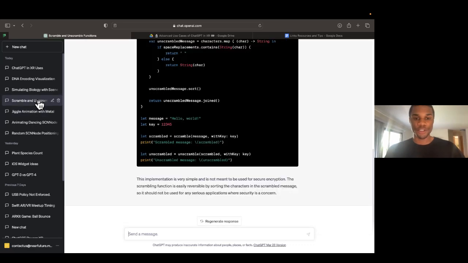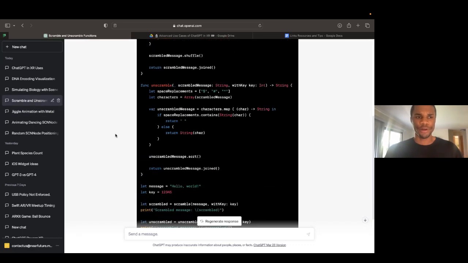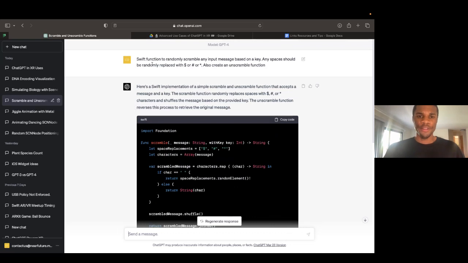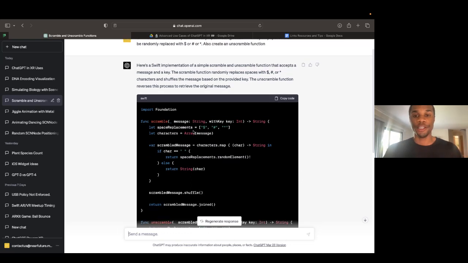We don't have too much time, so again, I'll just kind of go through a few more examples here. In this example, we said Swift function to randomly scramble any input message based on a key. Any spaces should be randomly replaced with a $ sign, a number sign, or a star. Also create an unscramble function. So this is the example we talked about. I have a secret message. My secret message says hello world, and I want my message to be scrambled up so that no one else can read that secret message unless I give them the password. And that's exactly what ChatGPT did for us.